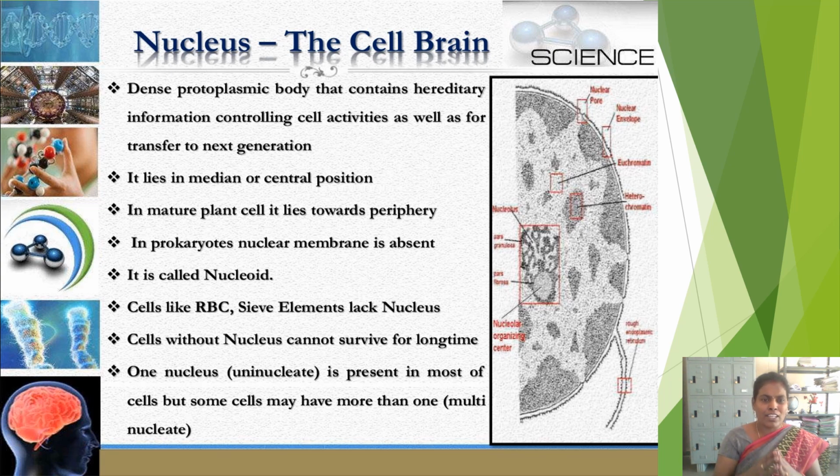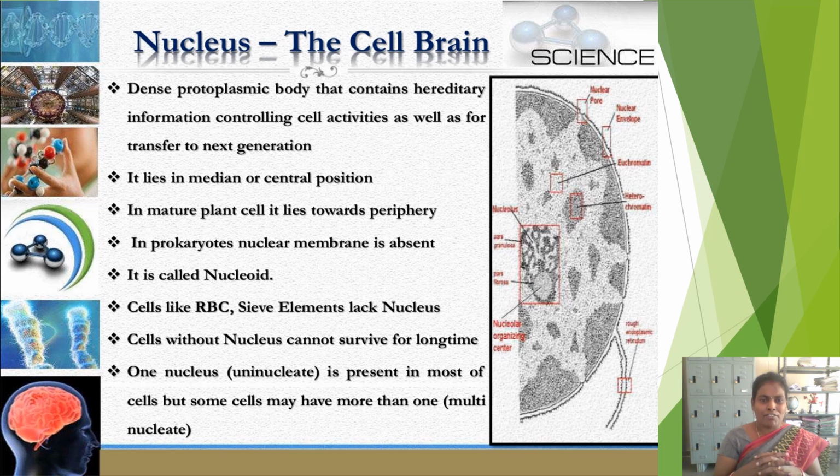If you observe a matured plant cell, the nucleus lies towards the periphery. When we were discussing the cell organelles in the previous videos, we learned that the vacuole present in the plant cell is somewhat large in size. Because of this large vacuole, all other cell organelles along with the cytoplasm are pushed towards the peripheral regions.